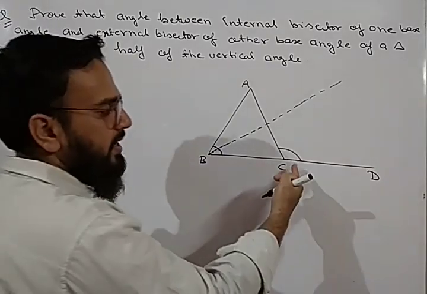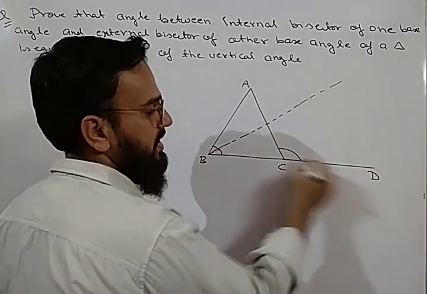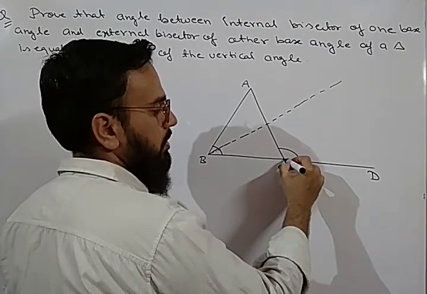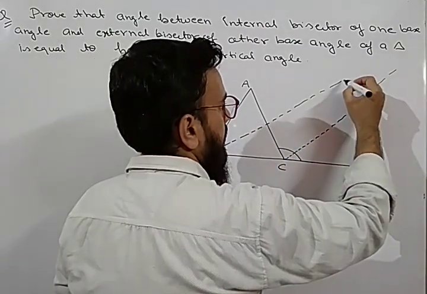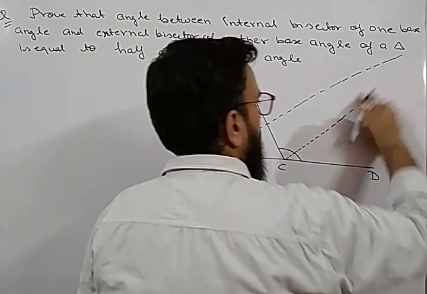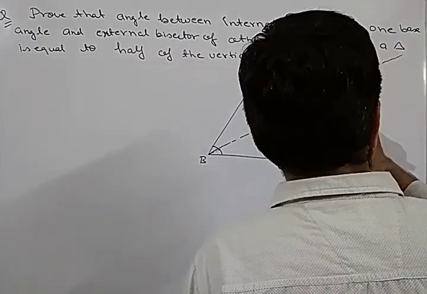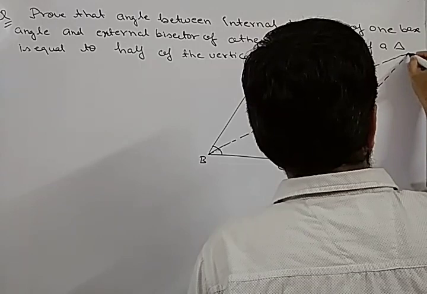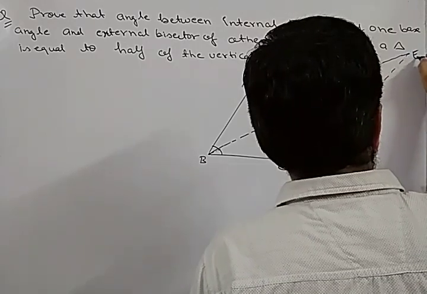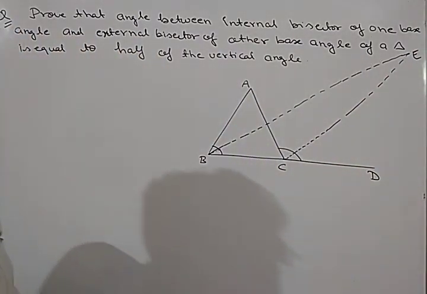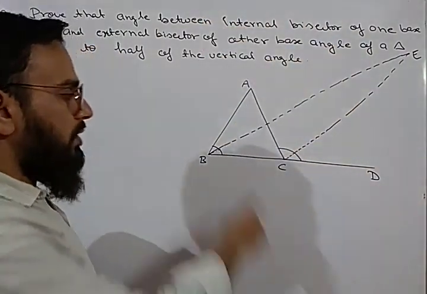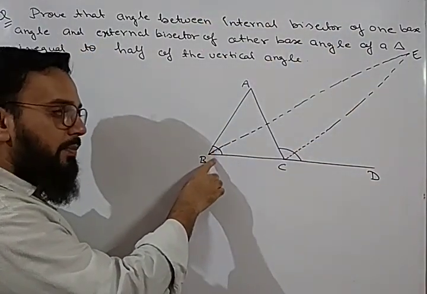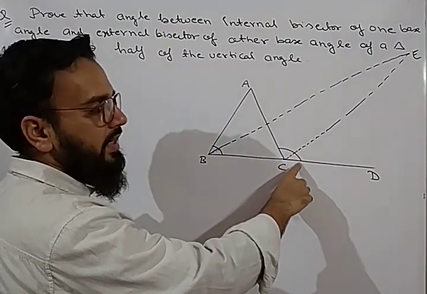And external bisector of this angle, this is exterior angle ACD. So if we draw the bisector of this angle, it will be like this. And both of them will meet at certain point. Let us consider this point as point E. Suppose both the bisectors are meeting at point E. Okay, so we have drawn the bisector of internal angle B and exterior angle ACD.